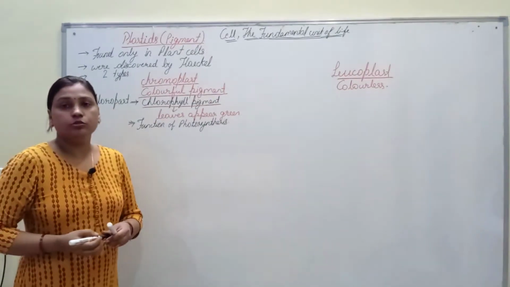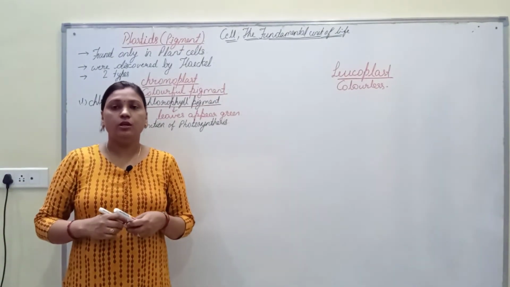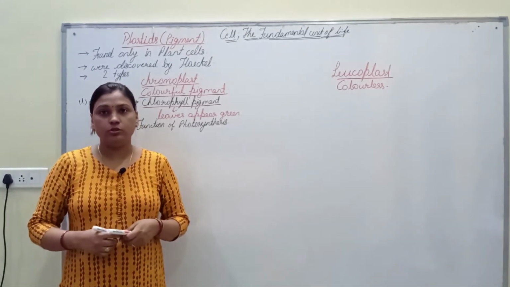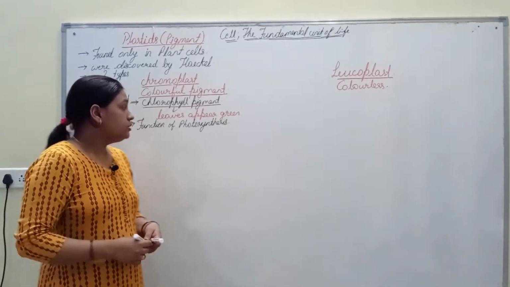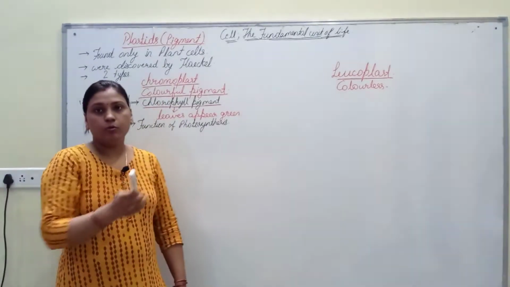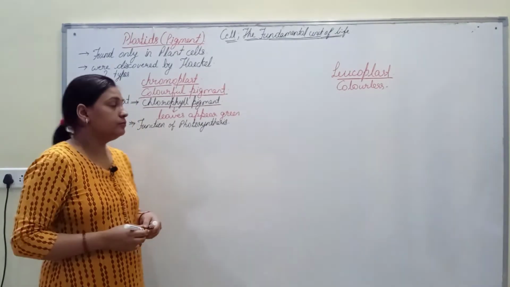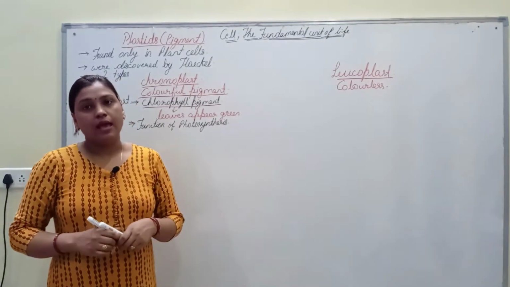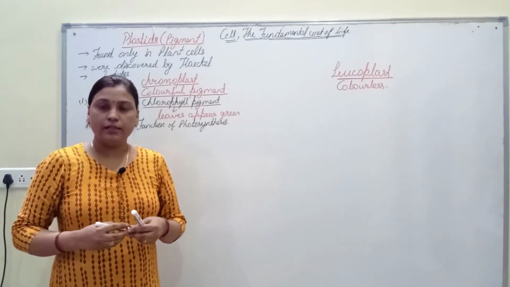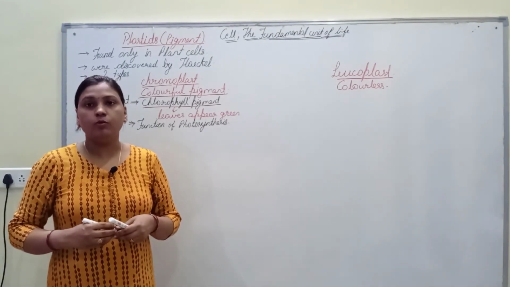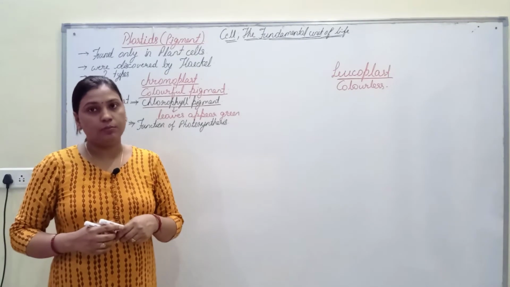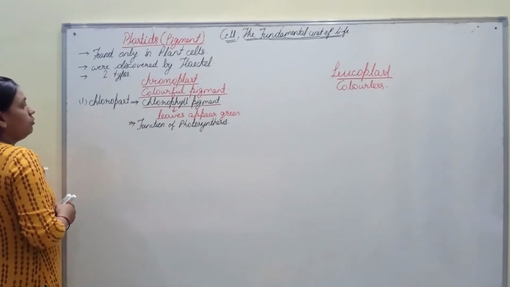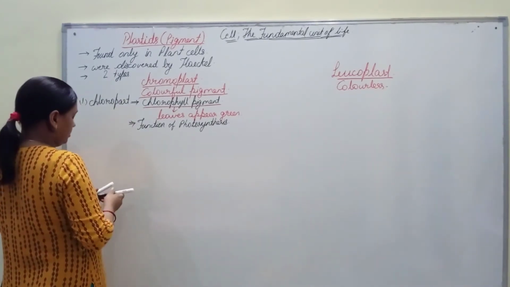We all know that photosynthesis is the process in which all green plants prepare their own food with the help of carbon dioxide, water, sunlight, and chlorophyll, which combine to form food in the form of glucose. That glucose is found as starch in the plants, and as glycogen in the animals. So it performs the very important function of photosynthesis.